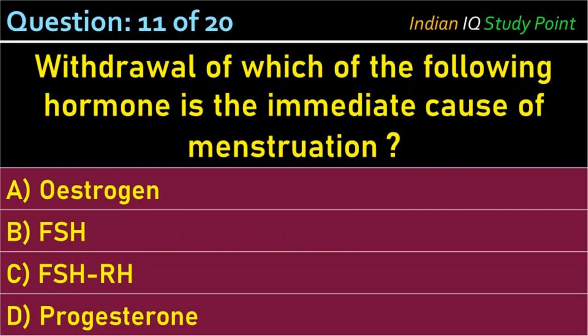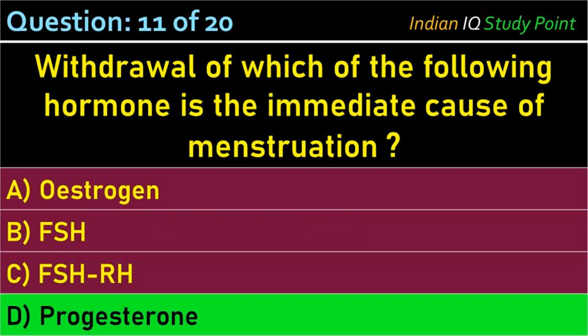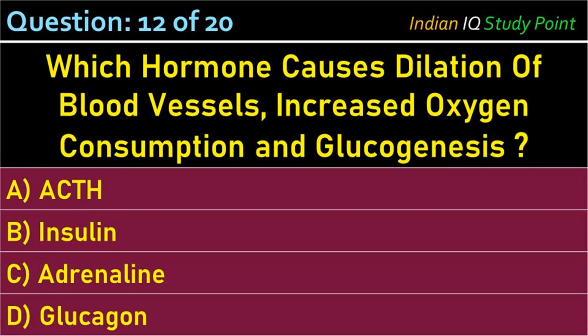Coming to the next question. Withdrawal of which of the following hormones is the immediate cause of menstruation? Option A, estrogen. B, FSH. C, FSH and LH. D, progesterone. And the correct answer is option D, progesterone.